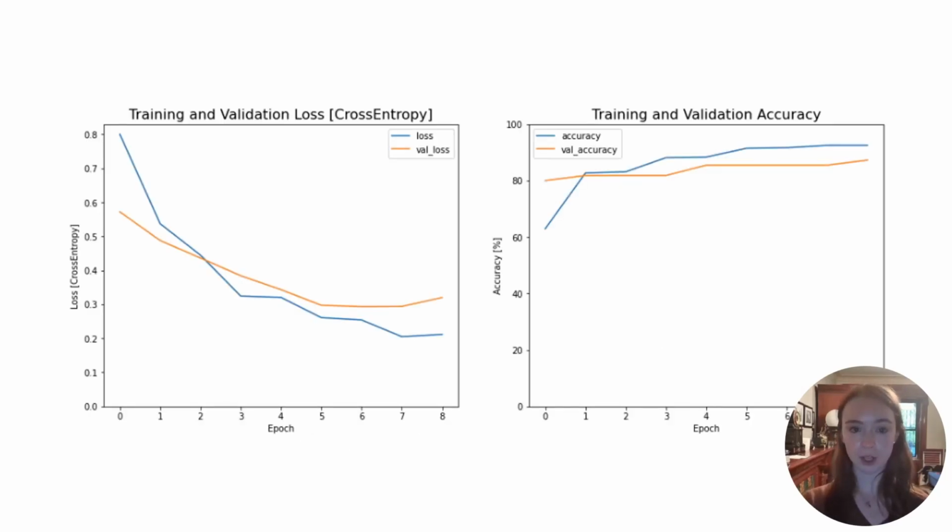These are the graphs of the training and validation loss and accuracy. Although the model was allowed to train for 50 epochs, the early stopping mechanism monitored the validation loss and stopped the training if it had not improved in 2 consecutive epochs, causing the model to stop training after 8.